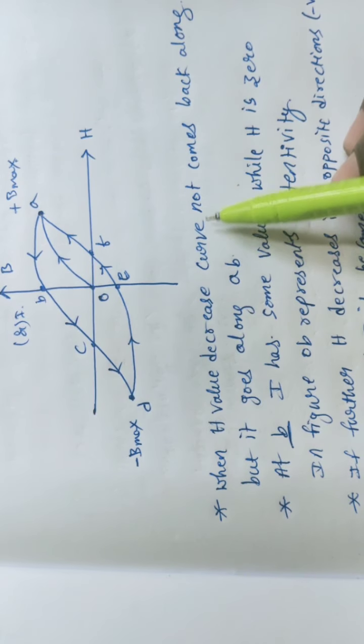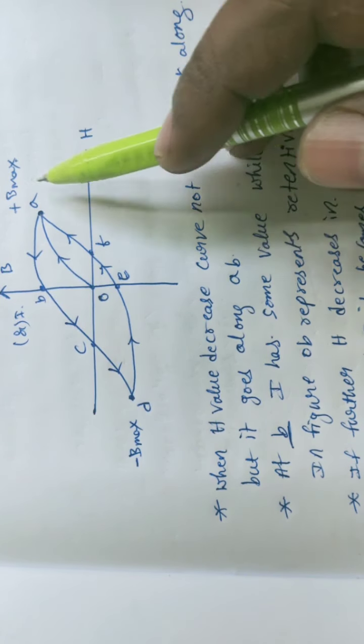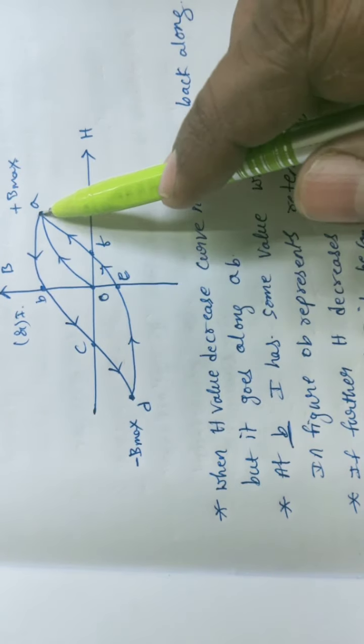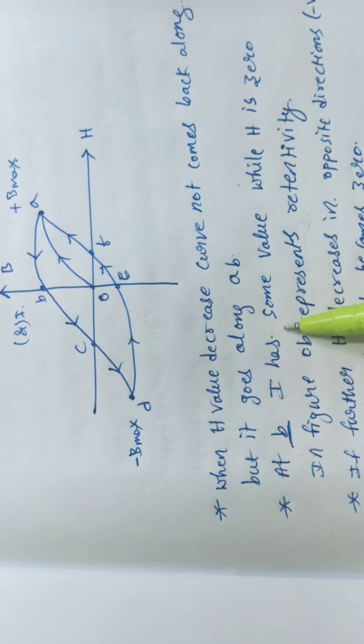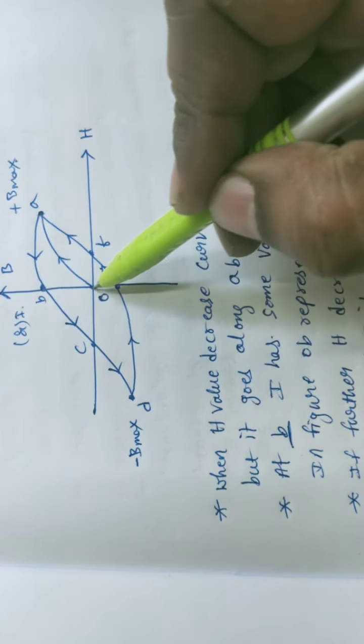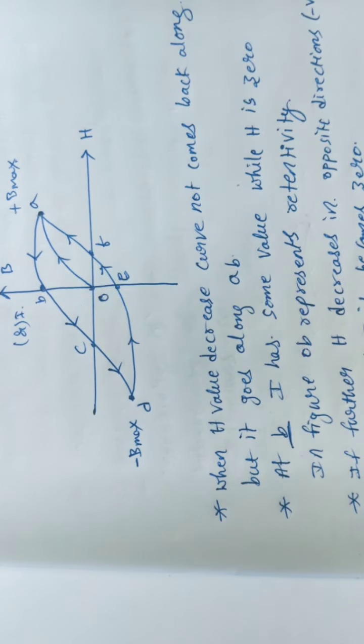So students, observe carefully. When the H value decreases, the curve does not come back along AO. It never came back to O, but it moves from A to B. So at B, it has some value while H is 0. In this case at B, the H value is 0, but the I value is not equal to 0.